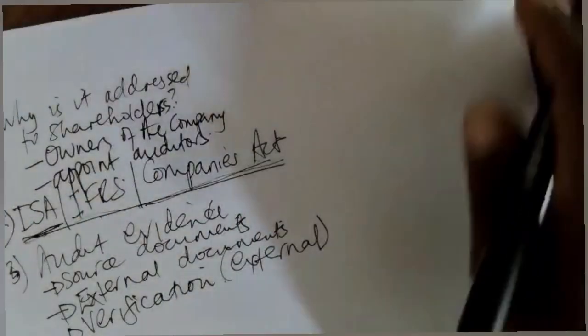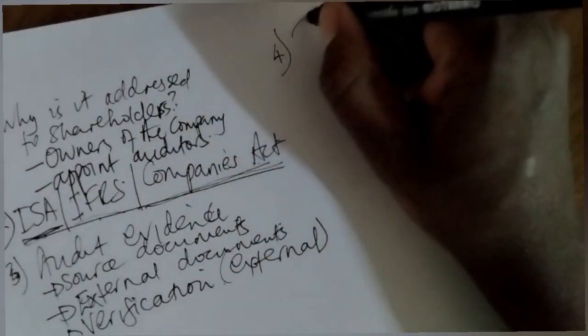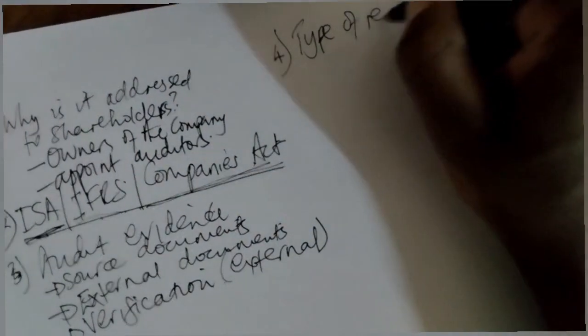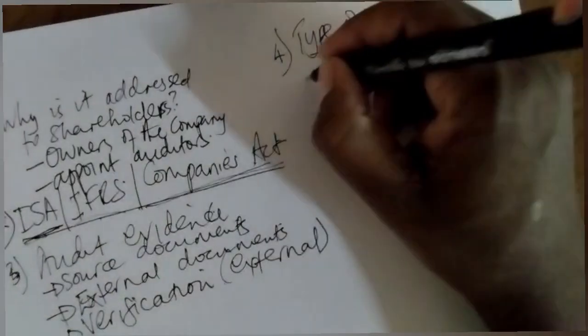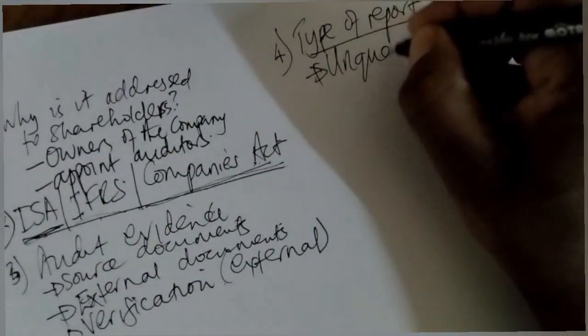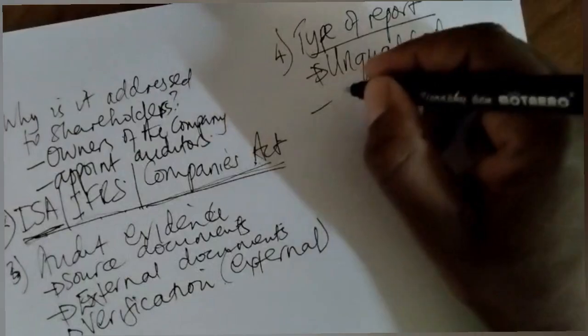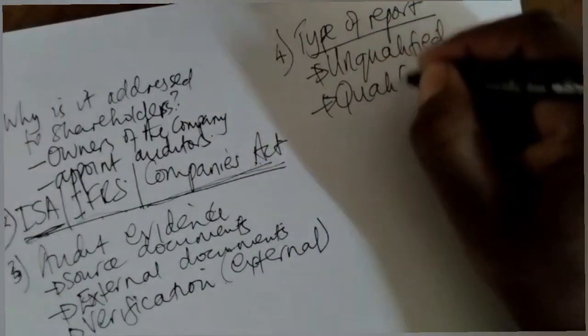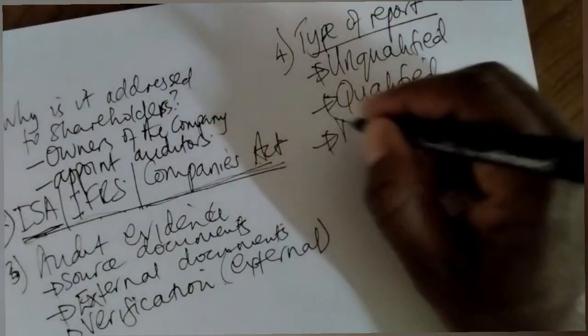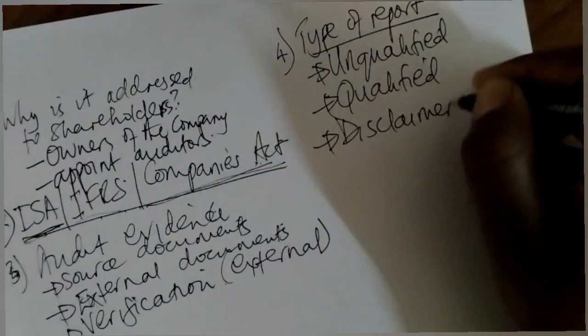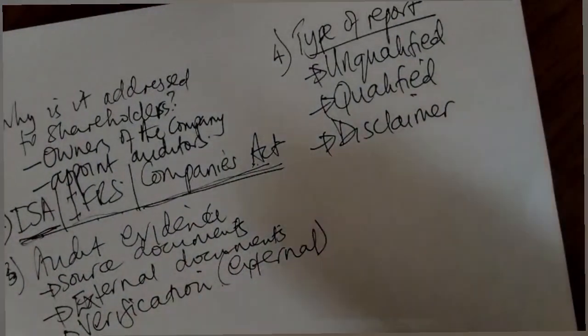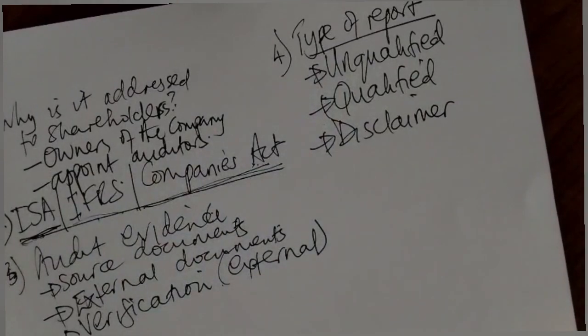So now, the next question that you normally get is type of report. So the report can be unqualified, which is a good report. The report can be qualified, or the report can be a disclaimer of opinion. So in this particular case, this was an unqualified report because the auditors did not see any material misstatements. In other words, it's a good report. There were no material misstatements. There was no mistake that they discovered.